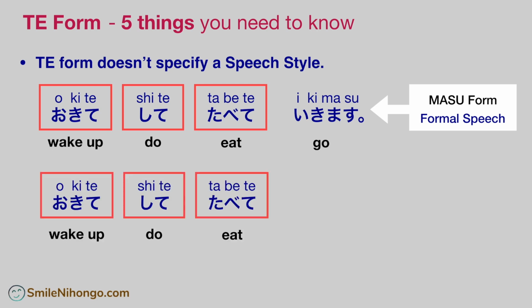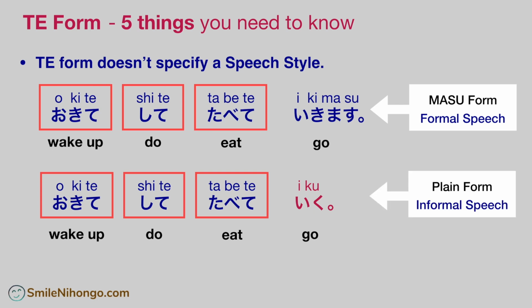In the second sentence, let's say you have the plain form of the verb go, which is 行く at the end. Ending a sentence with a plain verb means you are using informal speech. Like this, even though the te forms in these two sentences are completely identical, the first sentence is formal speech, and the second sentence is informal speech because of the endings.